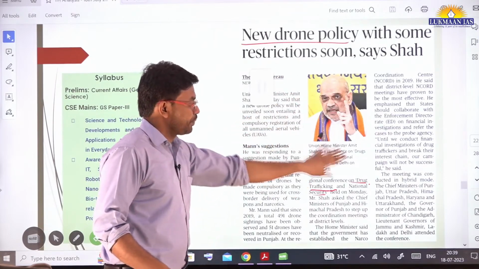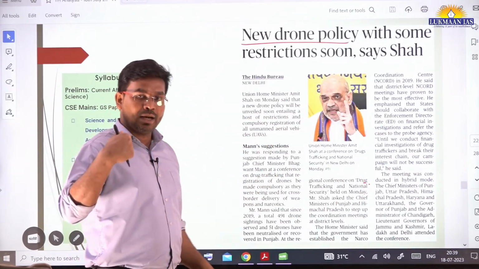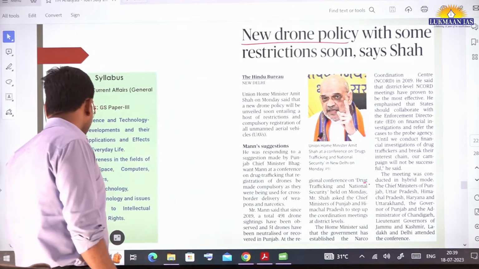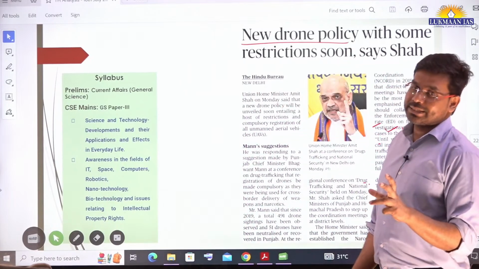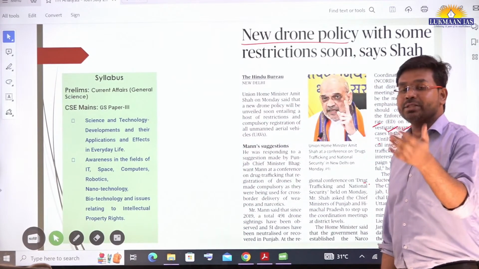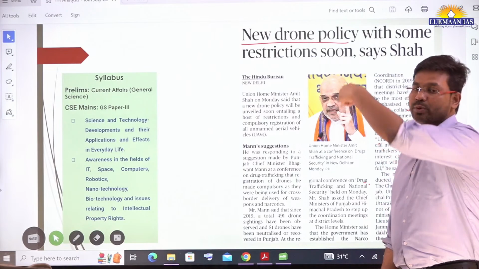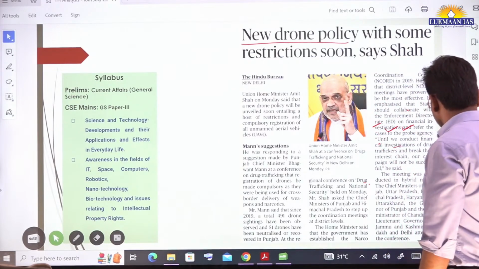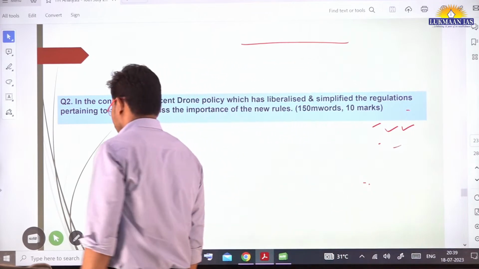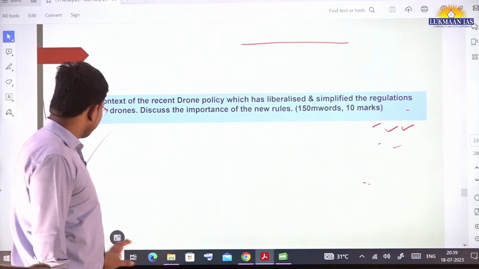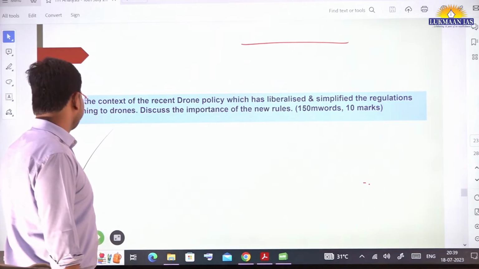A person who flies a drone of a specific category also needs to register themselves. There are 5 categories of drones under the new drone policy: very small, small, medium, large, like that. So they have categorized the drones in that manner.